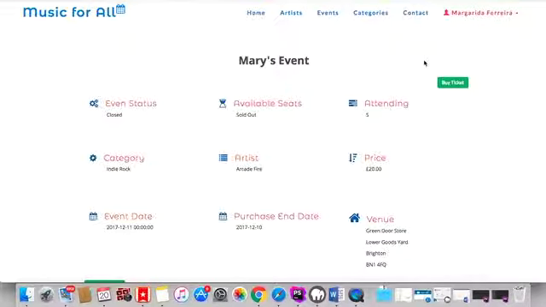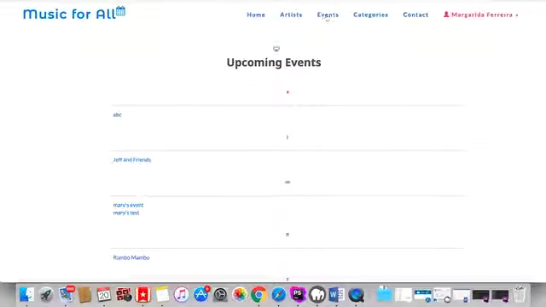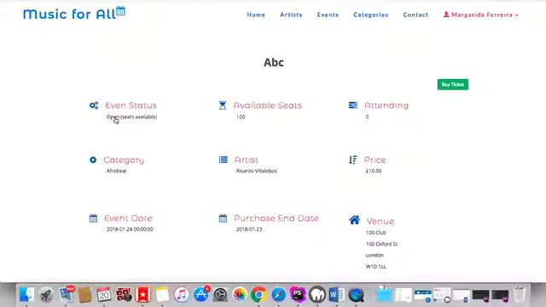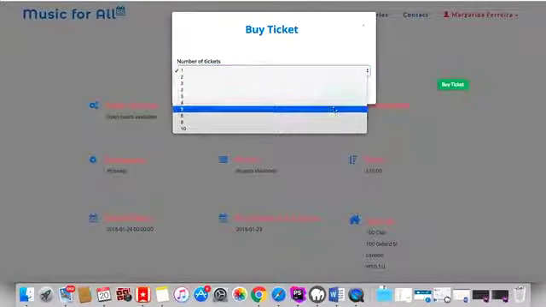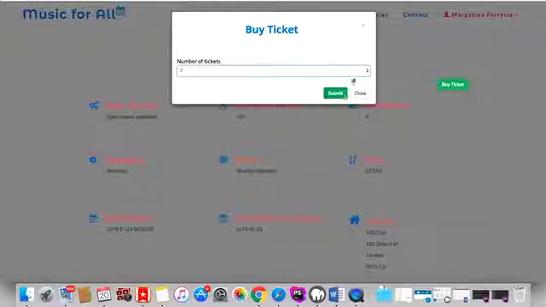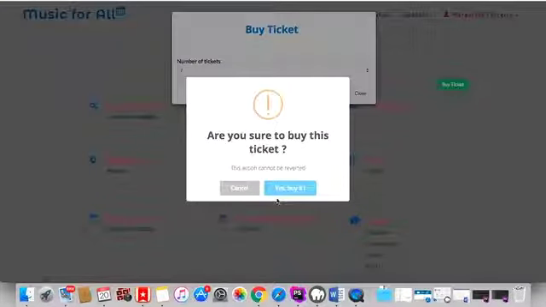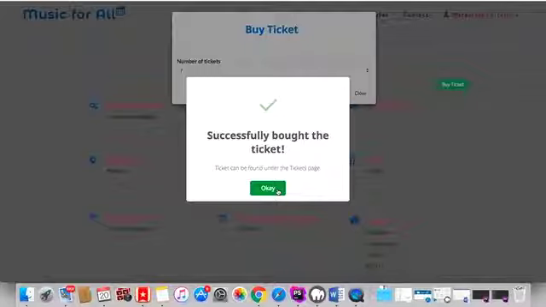So, for example, let's go to this one. And here we can just buy a ticket, select the amount of tickets we want. You cannot buy more than 10 tickets. Yes, buy it. Okay. So as we can see, the user can be a participant and book tickets for other people's events.